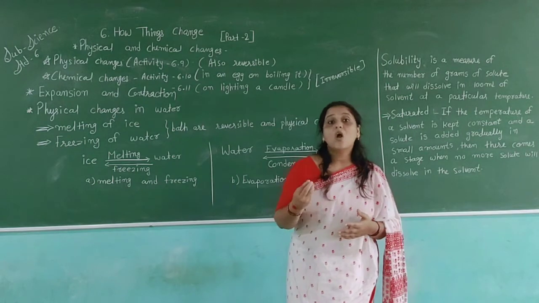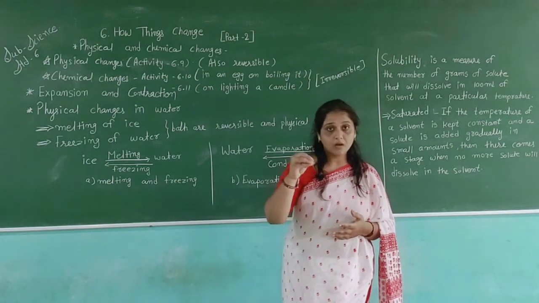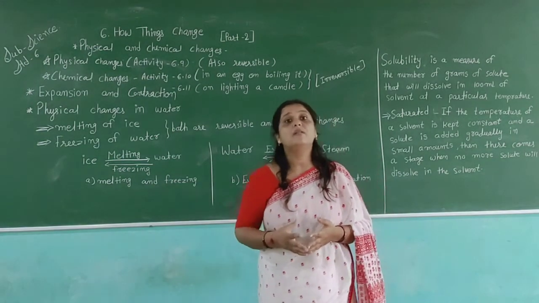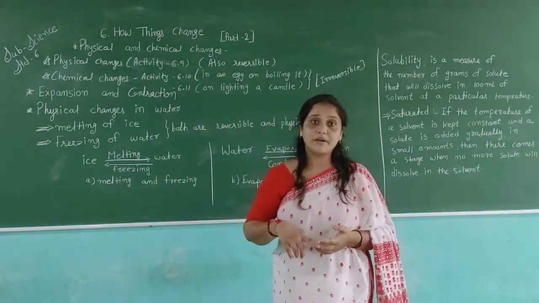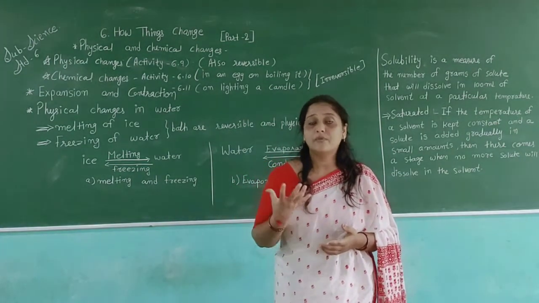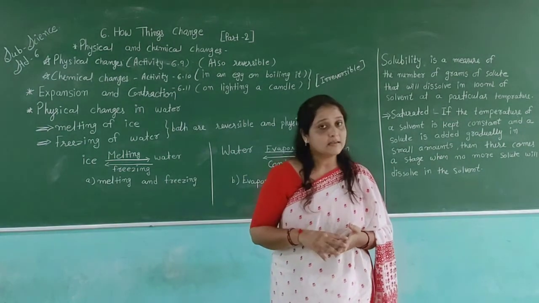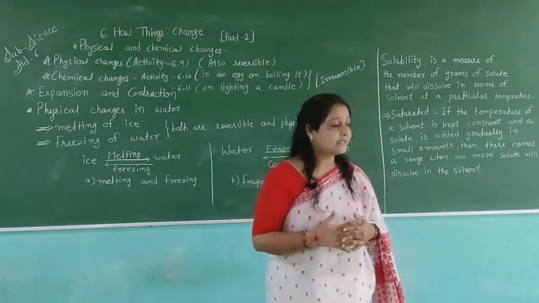But if we put cooking oil or kerosene, drops of them in water, they will float on the surface of the water. Why? Because the density of these oils is less compared to water. It all happens because of the density.